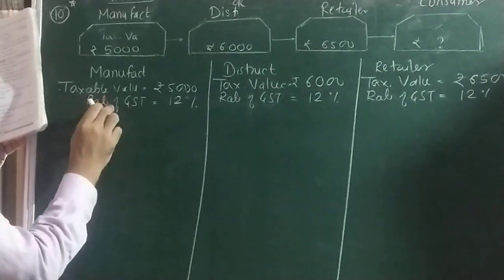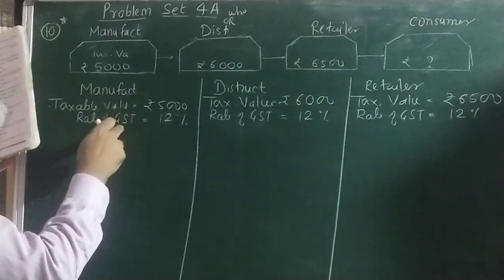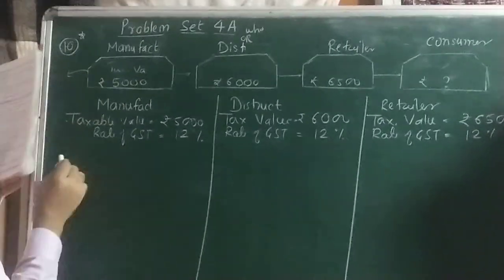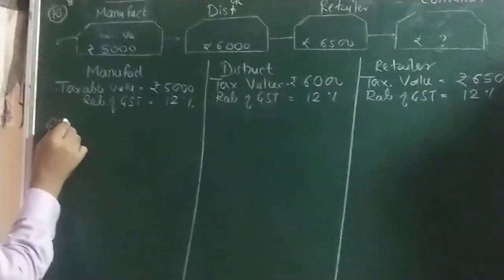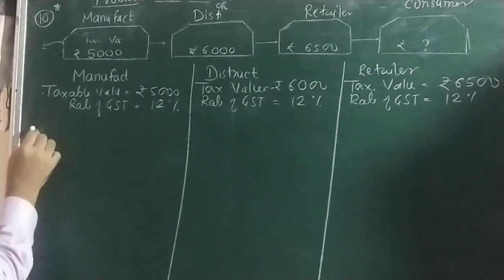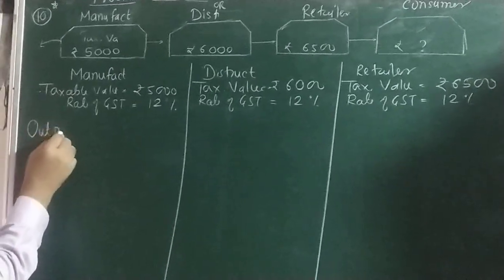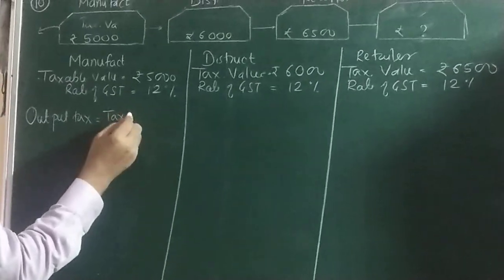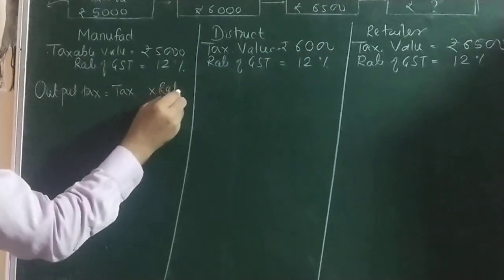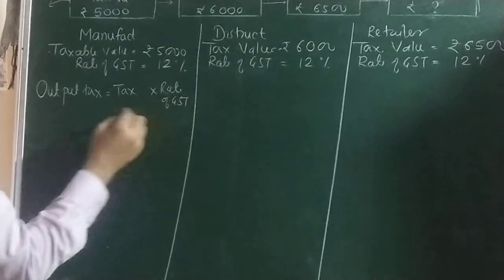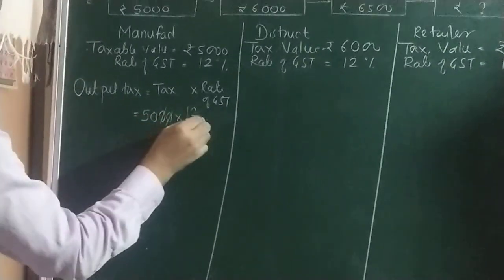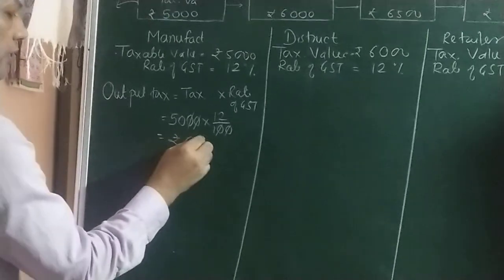Now because of the rate of GST, after GST he pays the tax to the government. So the GST payable. Output tax is taxable value into rate of GST. So 5,000 into 12% becomes 600.